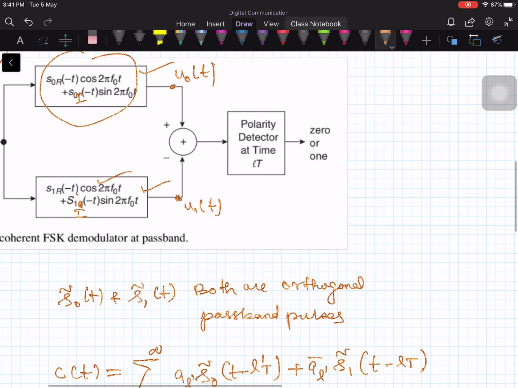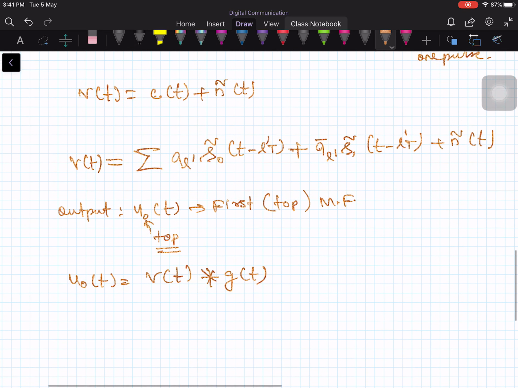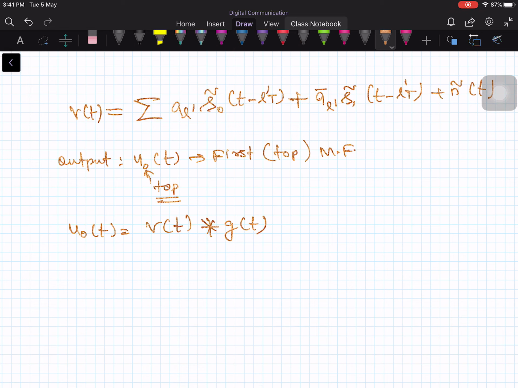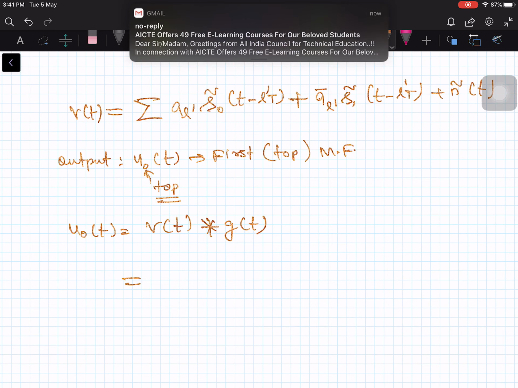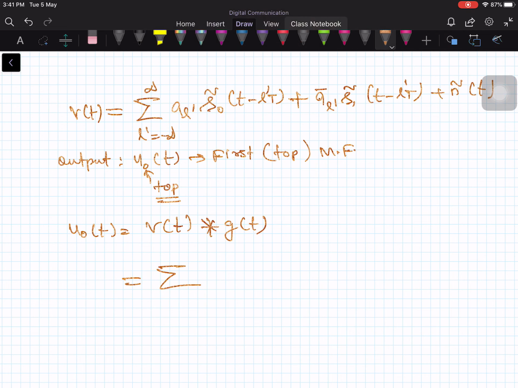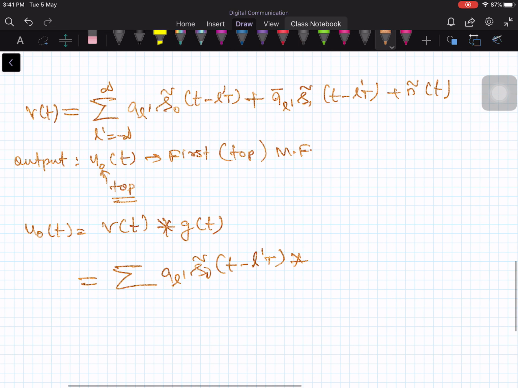For the time being, let me use this notation. So this is going to be the summation over l prime from minus infinity to plus infinity of a l prime s0 tilde of t minus l prime T, convolved with the passband pulse.